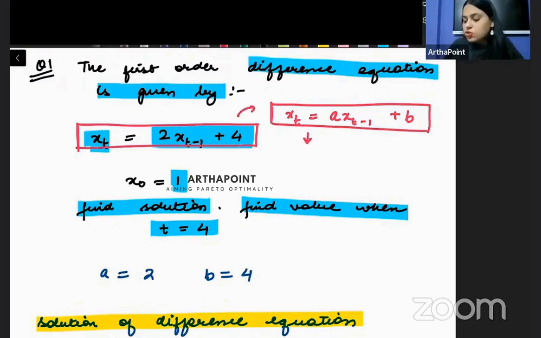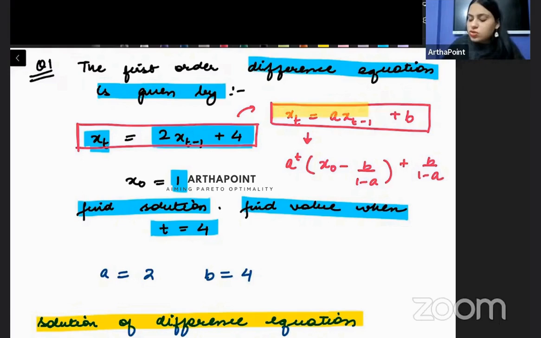What is the general solution? a to the power t x naught minus b upon 1 minus a plus b upon 1 minus a. Isn't this the general solution to this difference equation? है ना? तो बेटा बहुत simple है. अब we already know the value of a, we know the value of b, we know the value of x naught. So I can find the solution to this difference equation. इसका solution निकल सकता है.